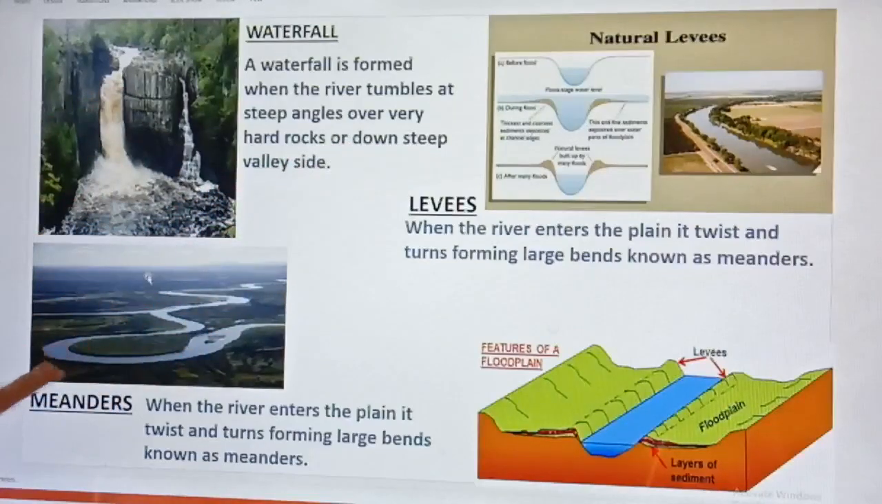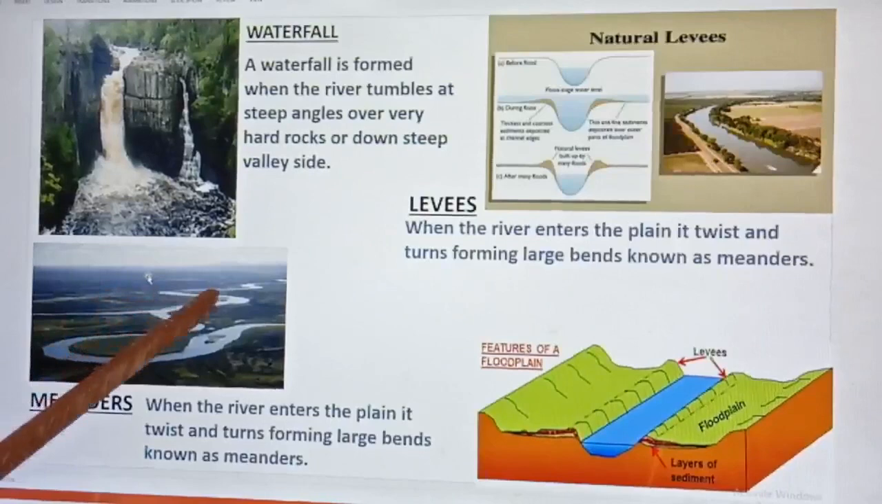Next, most important features, when rivers enters the plain area, it twists and turns, and due to twisting and turning, meanders are formed. What are meanders? Meanders, when river enters the plain, it twists and turns, forming a large bend known as meander. Due to continuous erosion and deposition along the side of meander, the end of the meander loops. Here one side deposition, one side erosion, one side deposition, one side erosion.